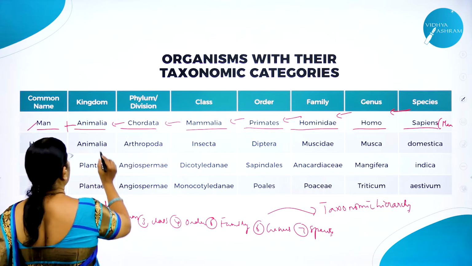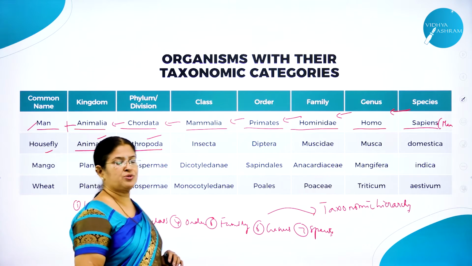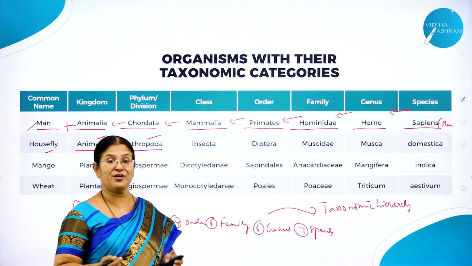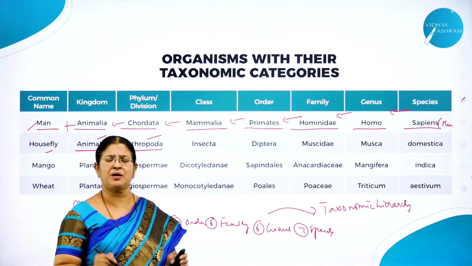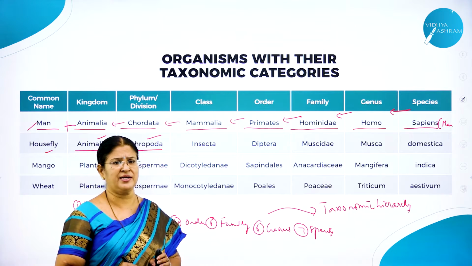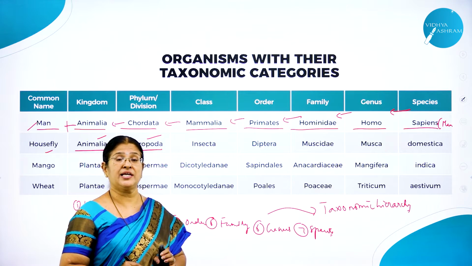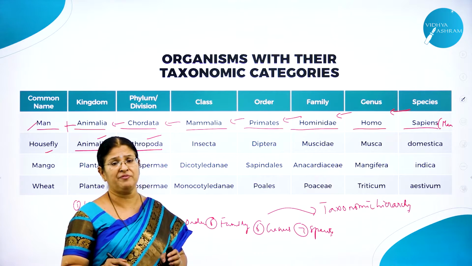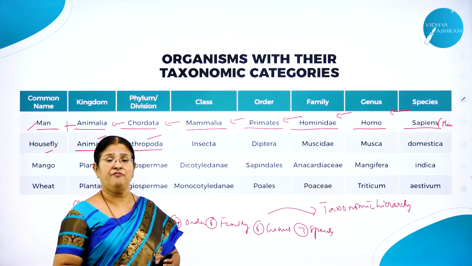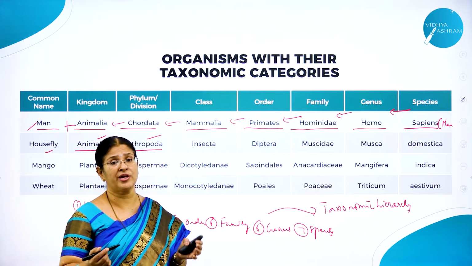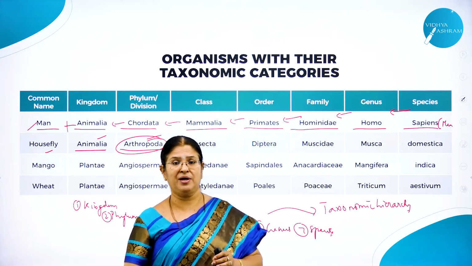That is housefly. Housefly also belongs to which kingdom? Animalia. Arthropoda. Housefly belongs to Arthropoda, class Insecta. As you know, Arthropoda is the first largest phylum of the animal kingdom. Maximum number of organisms that we find on this planet Earth are arthropods. Why? Because they have better survival rate. They can survive in almost all habitats, even in extreme climatic conditions. Because of their high survival rate, we find them in almost all habitats and more in number. Hence, we call Arthropoda the first largest phylum of the animal kingdom.